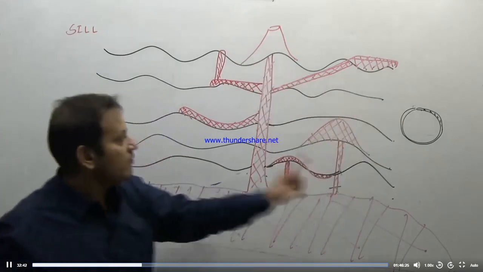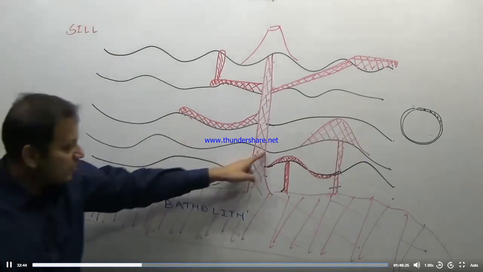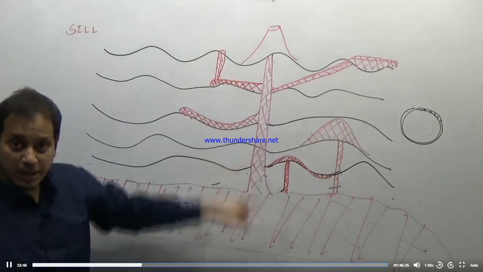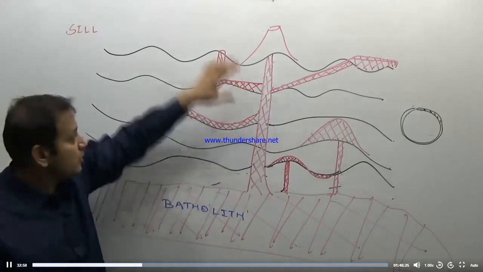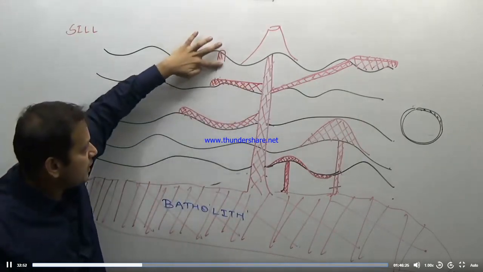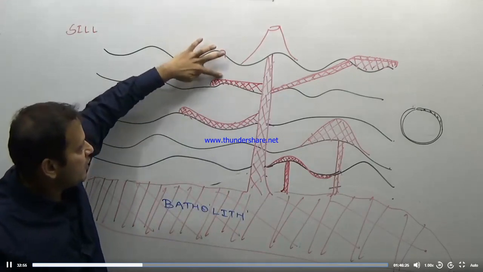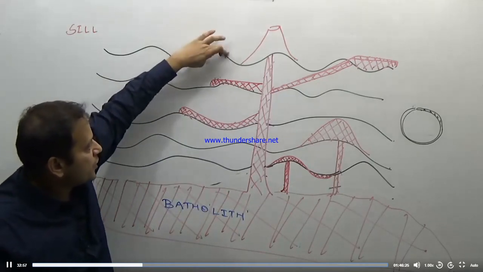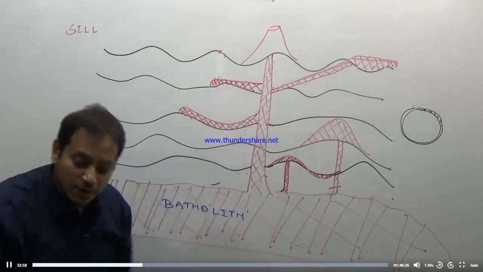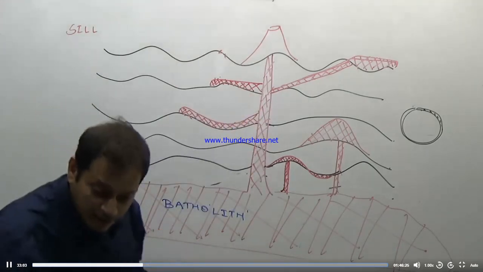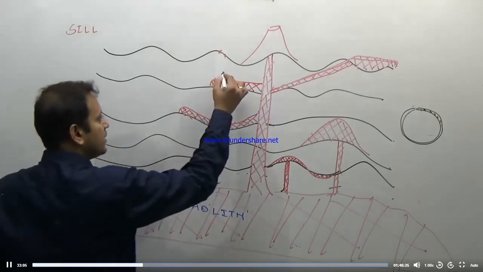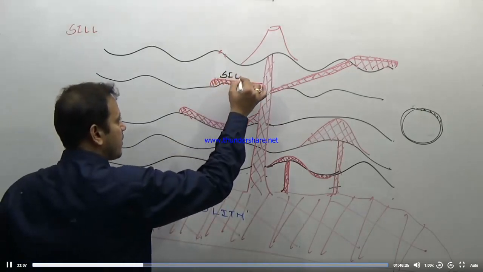Now look at this diagram. Where is the sill? Is it parallel to the bedding plane? No, it is vertical, perpendicular to the bedding plane. This is a rock structure which is parallel to the bedding plane. Forget about this structure I have made. So the kind of rock structure which is parallel to the bedding plane of a sedimentary rock is known as sill. So in this diagram, this is the sill.